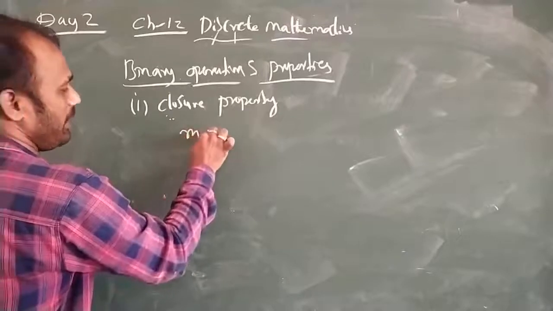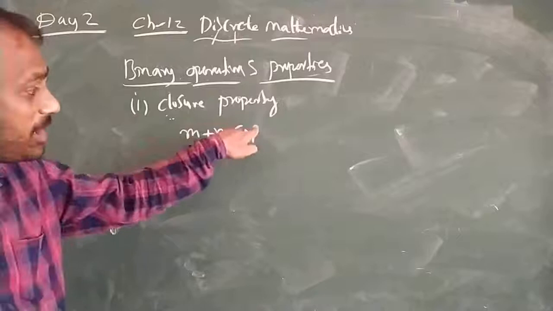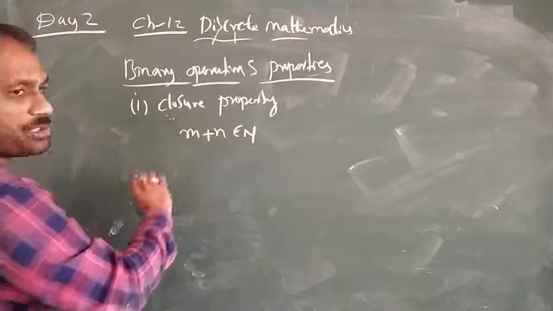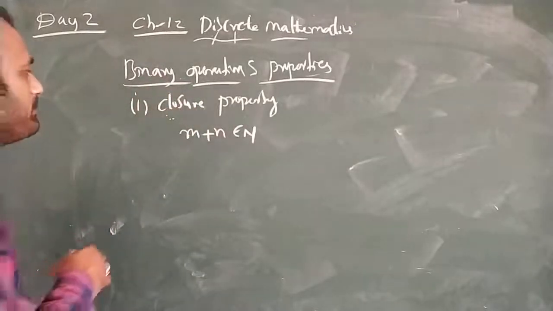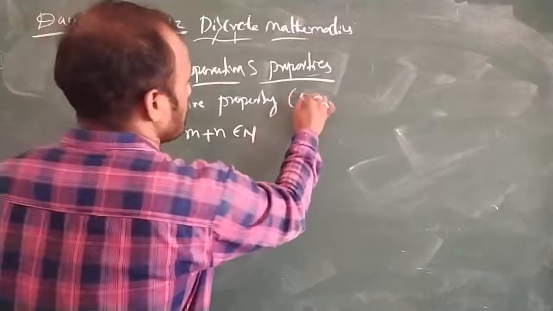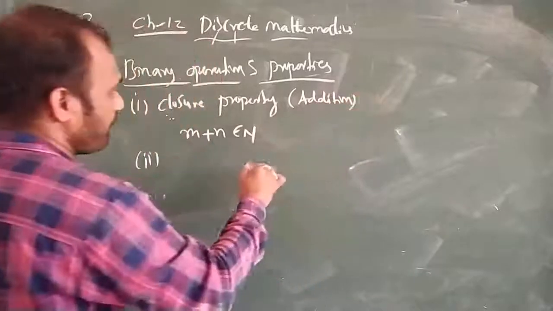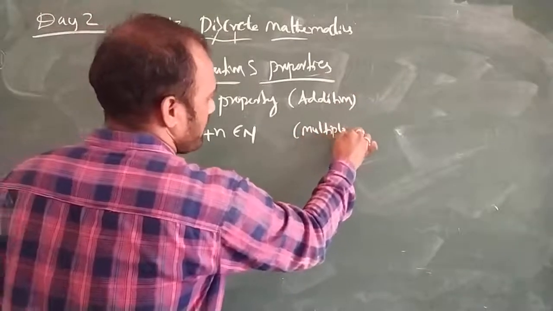Previously we have shown that m plus n belongs to n. Here I am adding two elements and the result is also in the same set, so I can say that the binary operation satisfies the closure property. This is for addition, and for multiplication also it is satisfied. Previously we have seen m into n.